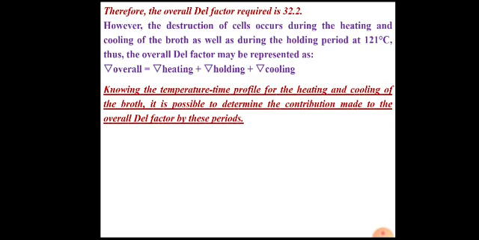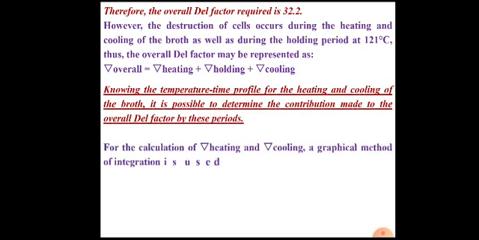So in order to calculate all these Del values, we need a time temperature profile of heating and cooling of broth. For the calculation of Del heating and Del cooling, a graphical method of integration is used, that is the time temperature profile. So let us see what this graphical method of integration is.